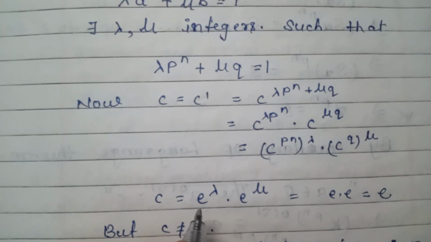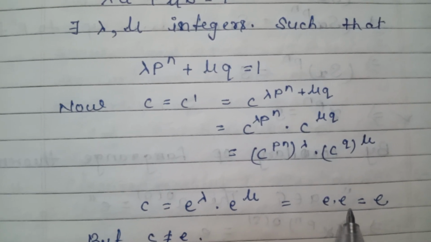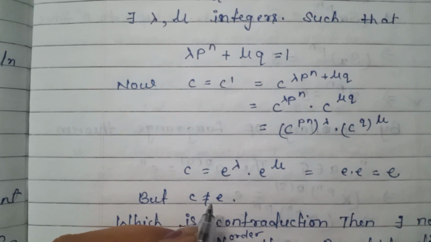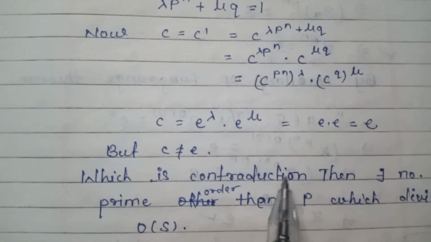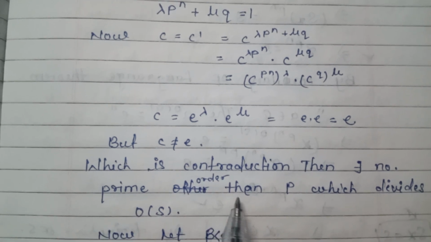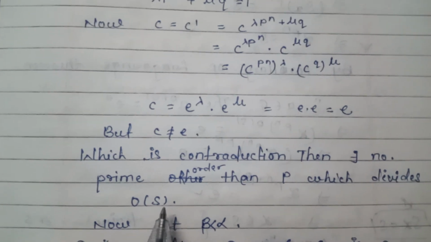So c is equal to e to the power lambda dot e to the power mu, which is equal to e dot e, so it can be written as e. But c is not equal to e, which is a contradiction. Then there does not exist any prime other than p which divides order of S.